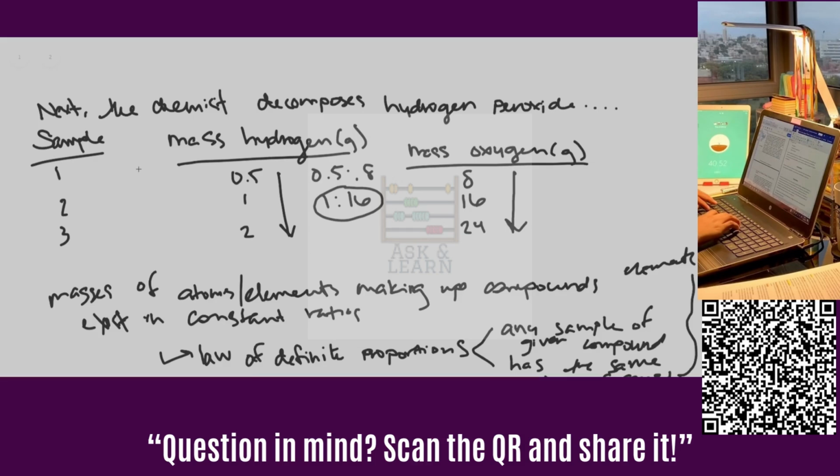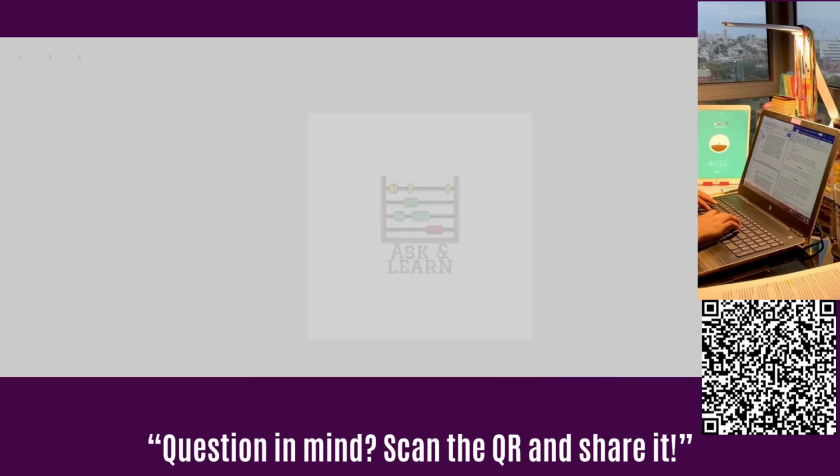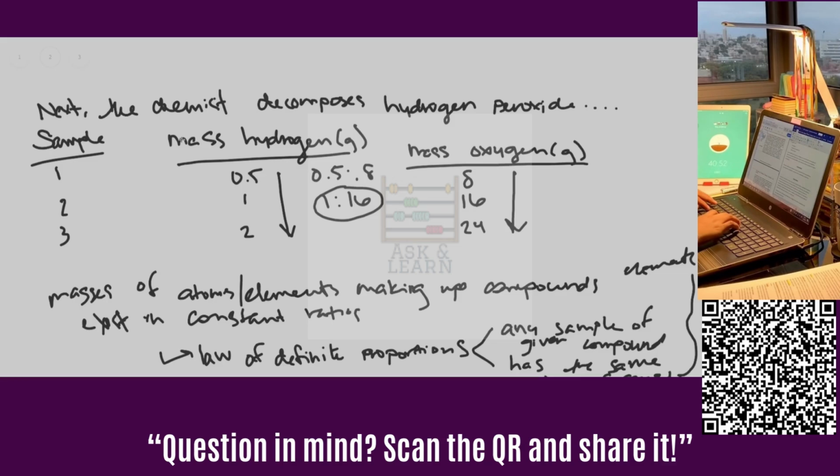So finally, part D asks if you can formulate some sort of hypothesis that might explain this law in C. And one possible answer for this, and there are many, is that if a given compound is decomposed, whether carbon monoxide or hydrogen peroxide in these cases, then the masses of the constituent elements will be equivalent to the starting mass of the compound and in the appropriate expected proportions.